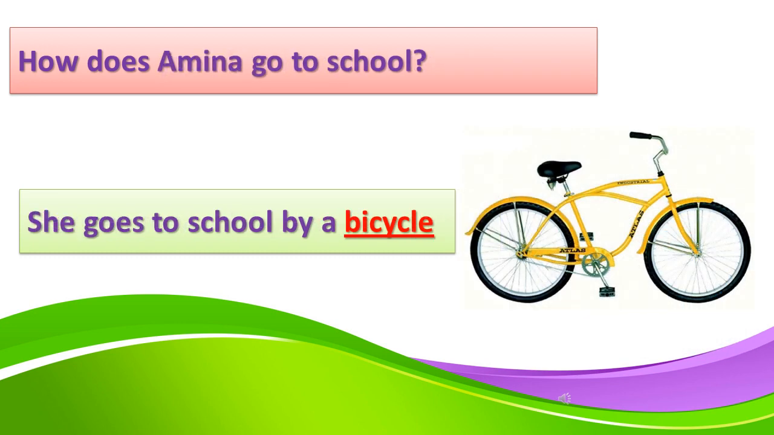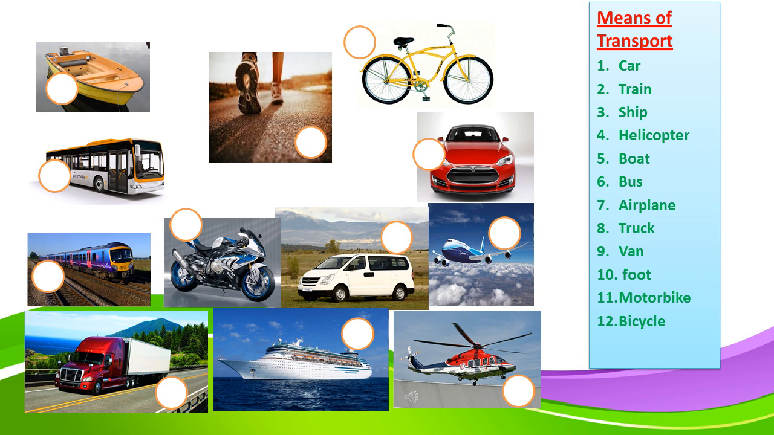How does Amina go to school? She goes to school by a bicycle. Now here is an exercise for you in which you are going to match the names with the pictures of means of transport. First we have car, train, ship, helicopter, boat, bus, aeroplane, truck, van, foot, motorbike, and bicycle. Try to write the correct number in the correct picture.